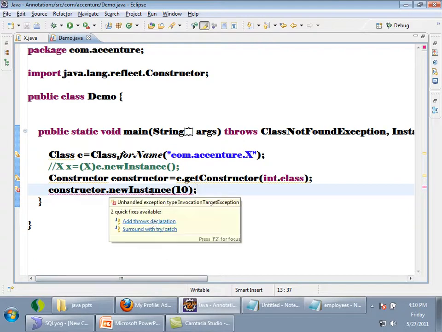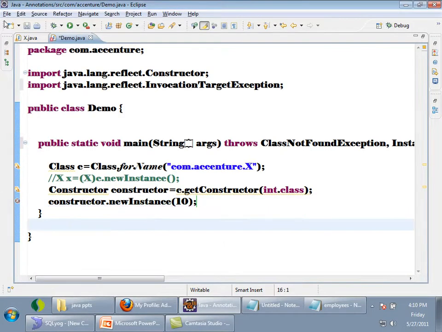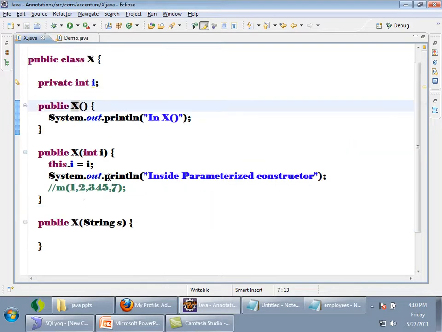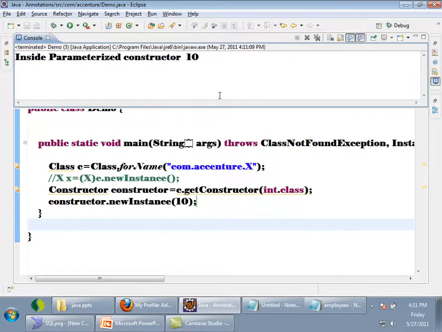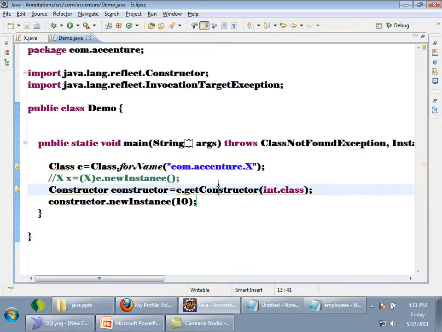Now let us see. I'll throw an exception again. Okay, now see here, I'll just try to print plus i. Plus i means if I pass 10, it should print inside parameterized constructor 10, right? Now let us see. Yes, inside parameterized constructor 10. This is the way to create an object of a class without using new and by using a parameterized constructor. Any doubts? Let me know.